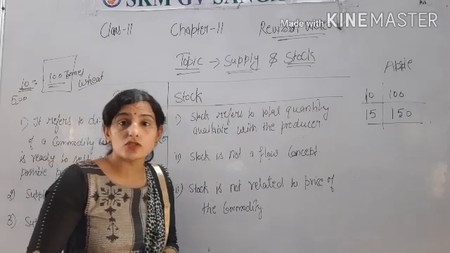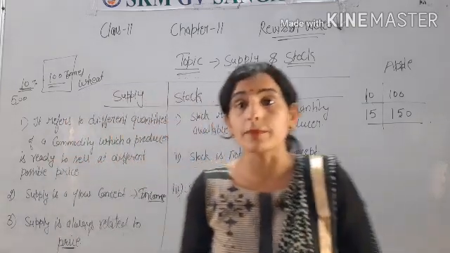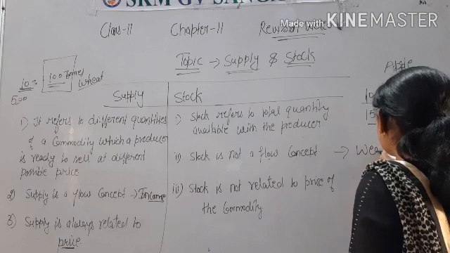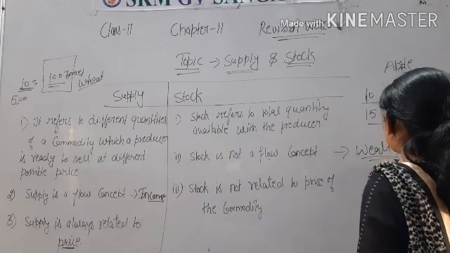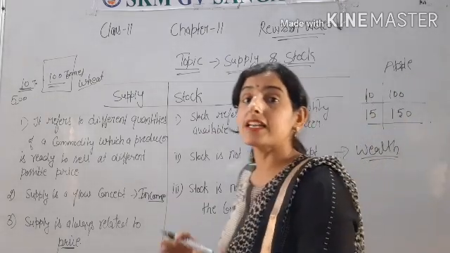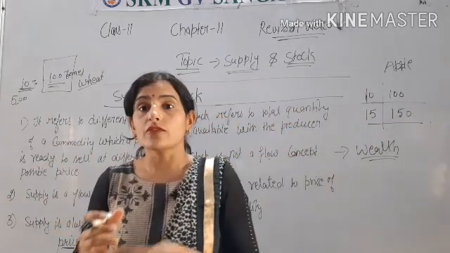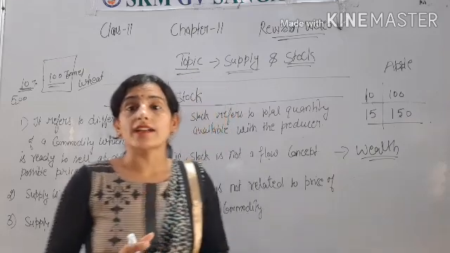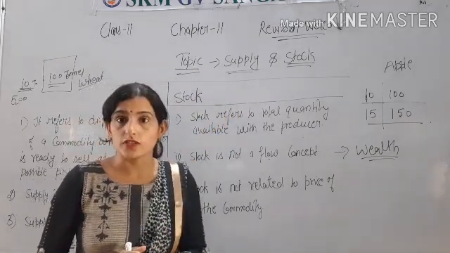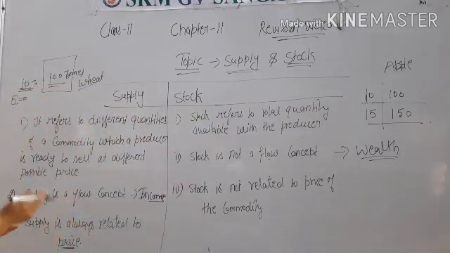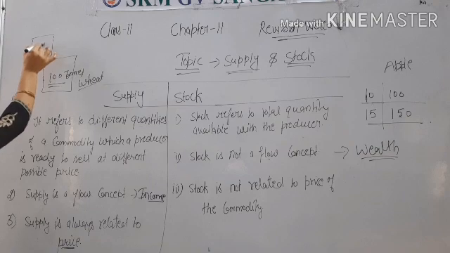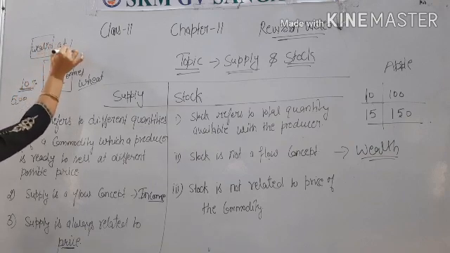Next, stock is not a flow concept. What it means is stock is not a flow concept, like wealth. Wealth is a stock concept. It is not a flow concept because we measure the wealth of a person at a point of time. Like whenever we see news that Mukesh Ambani became the richest person of the world, in second number. So the wealth of the person is measured at a point of time.